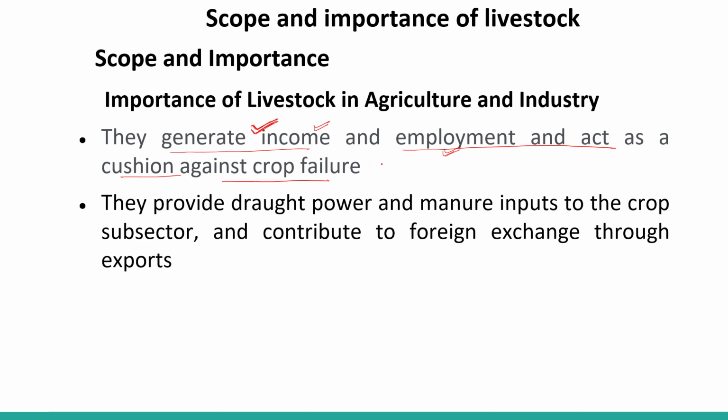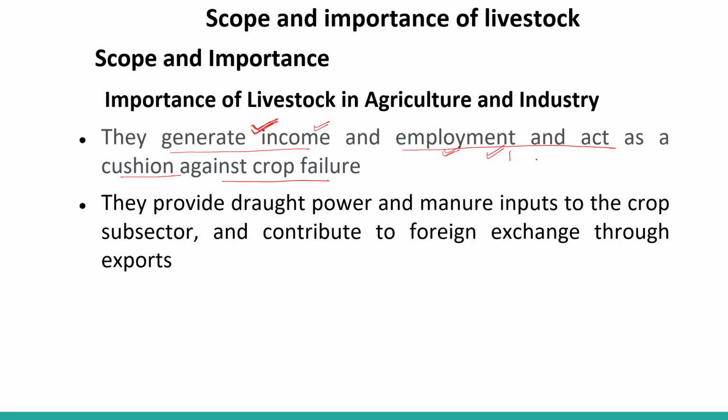But at that particular time, whatever they are getting from livestock, if they are having cows or buffaloes, then they are having milk from it, and milk can be sold in the market.